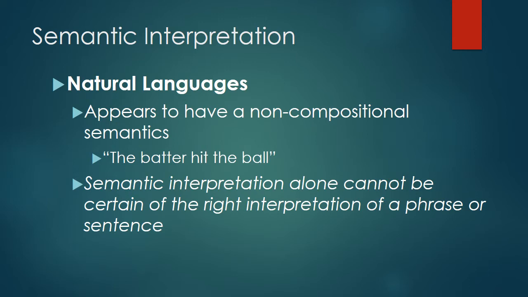However, these semantic interpretations are only the expected preferred ones, not the only possible ones. It is possible that "the batter hit the ball" refers to a cake mixture making a grand appearance at a formal dance. If you work hard enough, you can invent a story where that is the preferred reading. In short, semantic interpretation alone cannot be certain of the right interpretation of a phrase or sentence. So we divide the work. Semantic interpretation is responsible for combining meanings compositionally to get a set of possible interpretations, and disambiguation is responsible for choosing the best one.